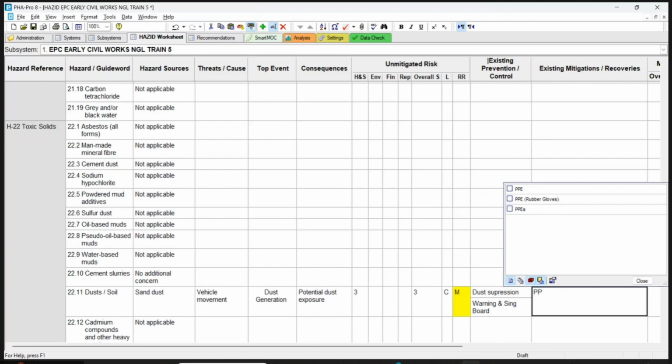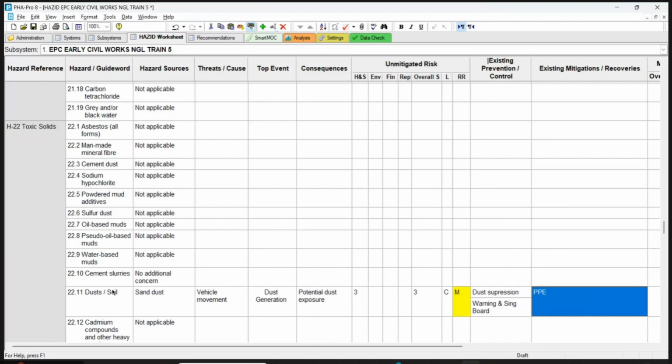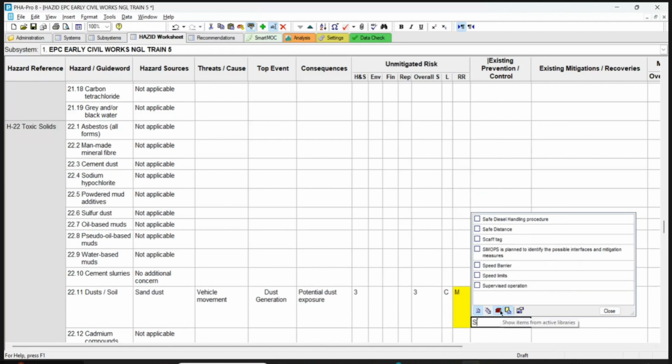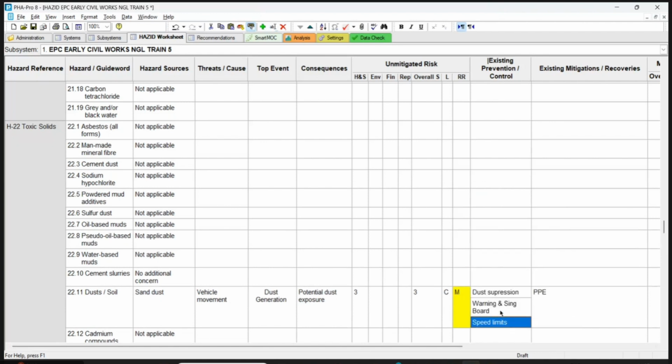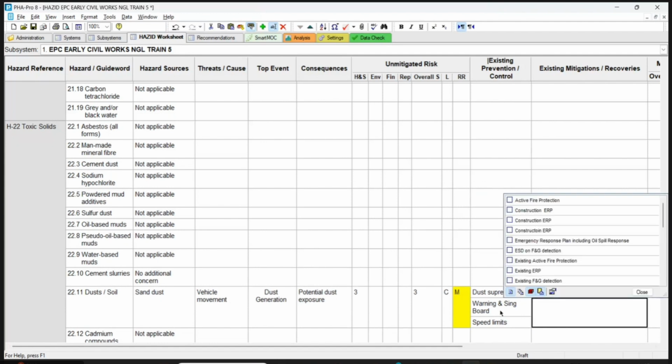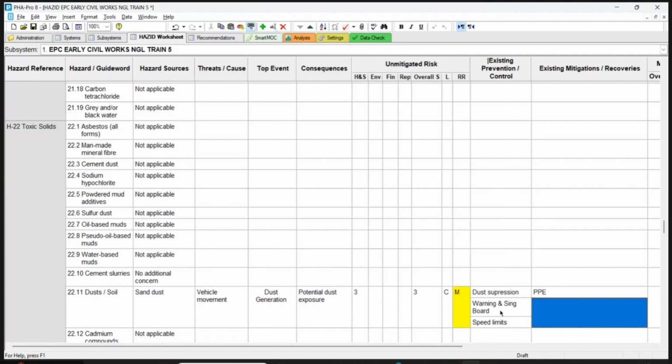We are doing 3. And second thing, the vehicle speed limit. Not driving at high speed. Speed limit. Warning signboards will also help you. PPE will help only if you have a mask or something. Otherwise, you are going to put a dust mask, no? Dust will come in the preventive approach. Preventive.